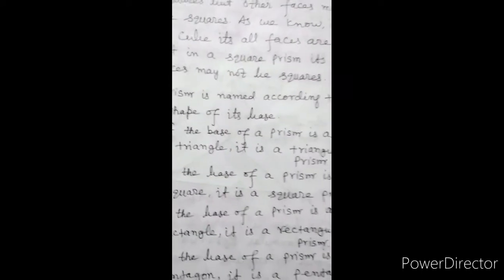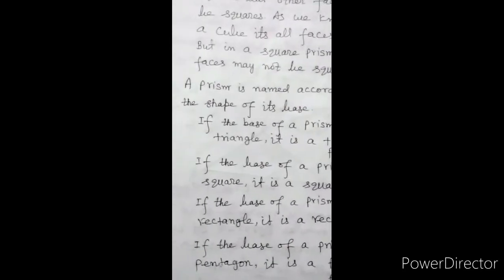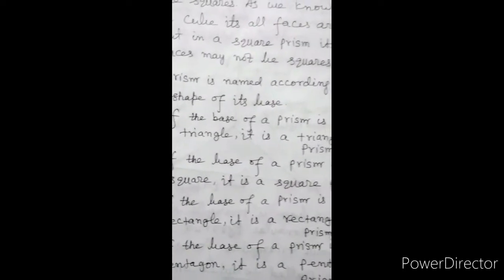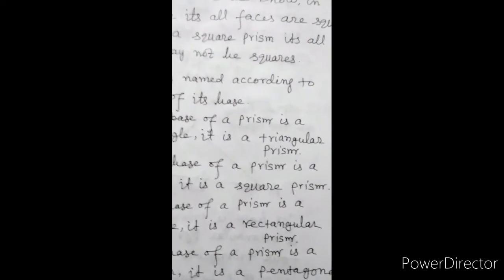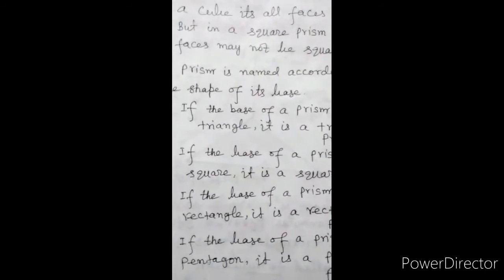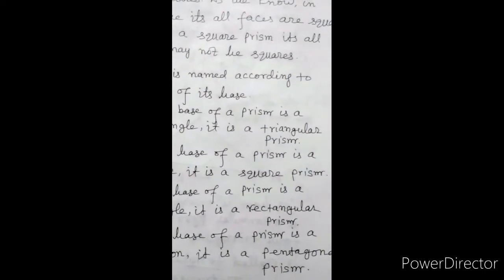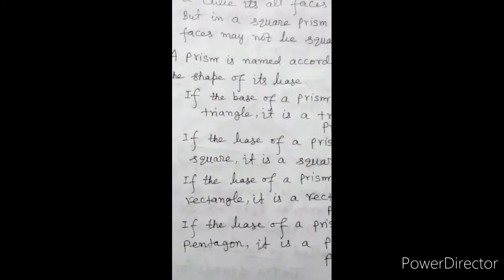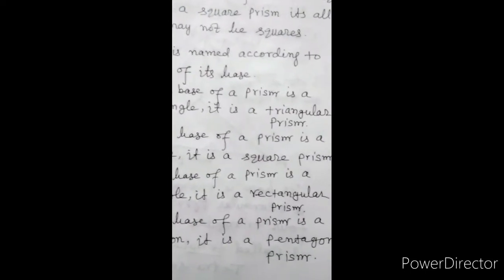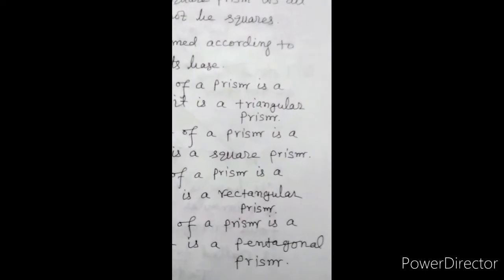If the base of a prism is a rectangle, it is a rectangular prism. If the base of a prism is a pentagon, it is a pentagonal prism.